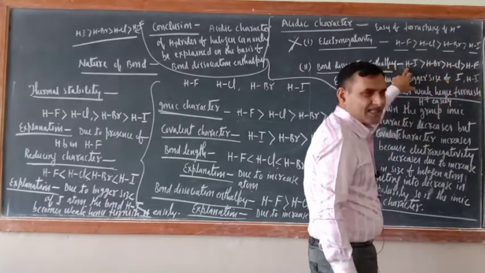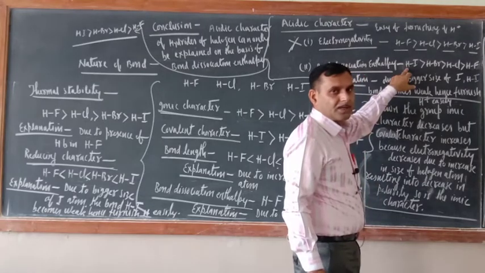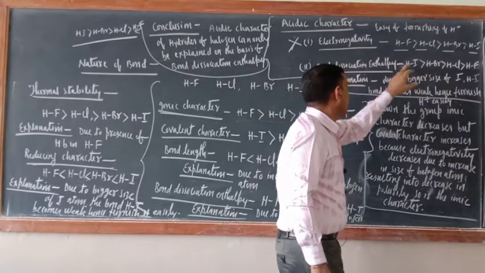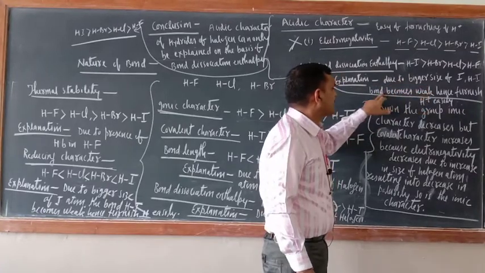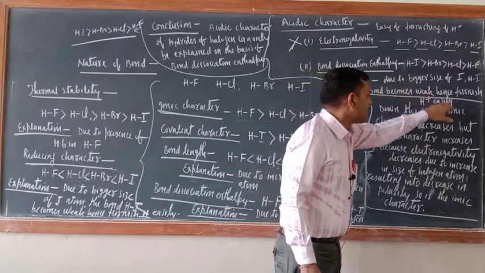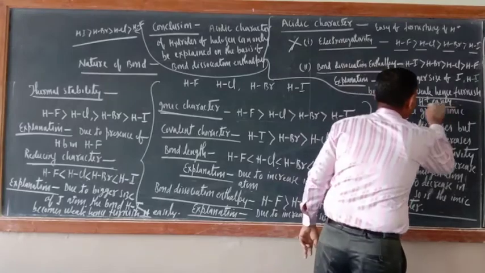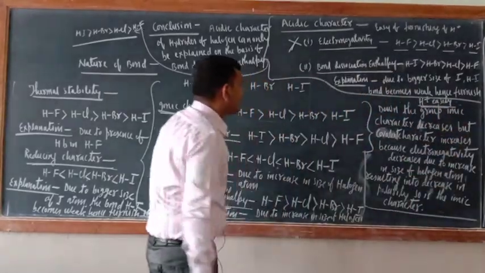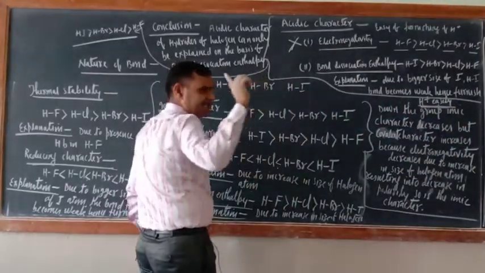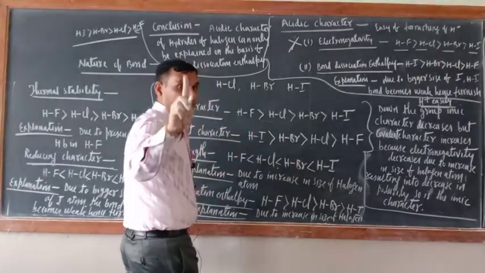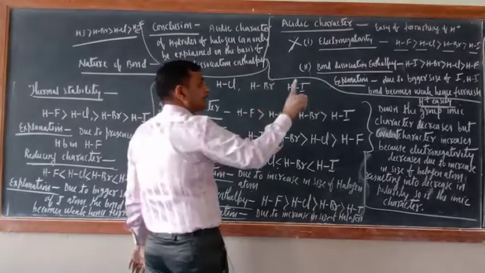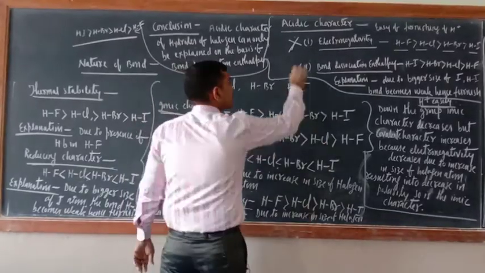The most acidic hydrogen halide is HI. Explanation: due to the bigger size of I, the HI bond becomes weak, hence it furnishes H positive easily. So always remember, the acidic character of hydrogen halides should always be explained on the basis of bond dissociation enthalpy.